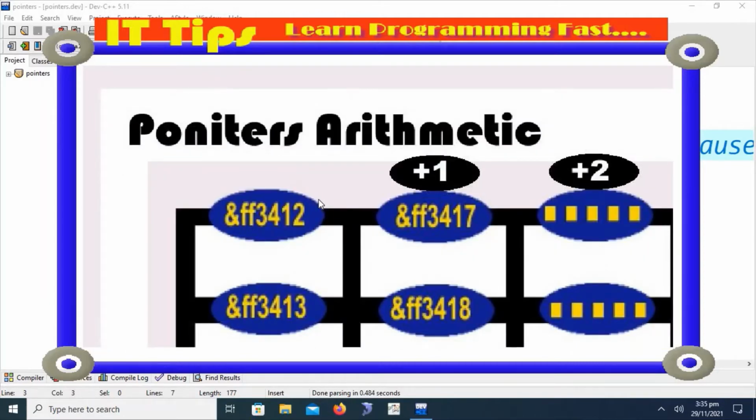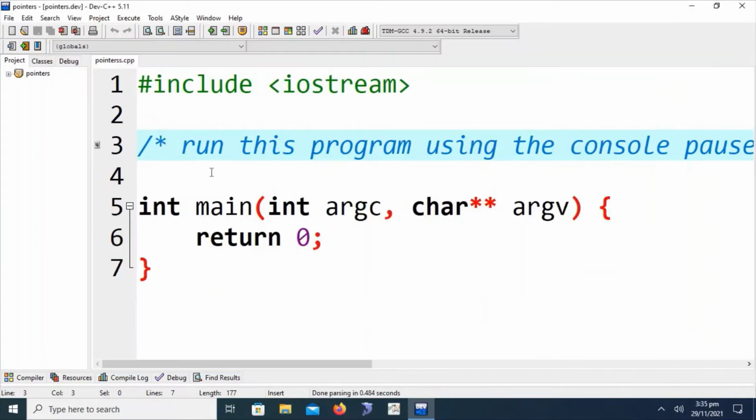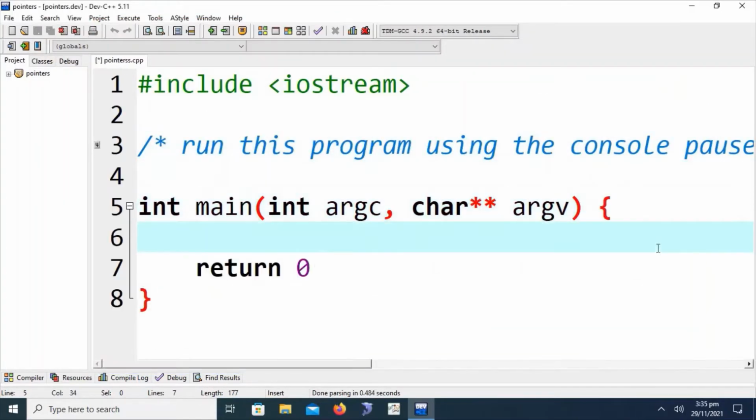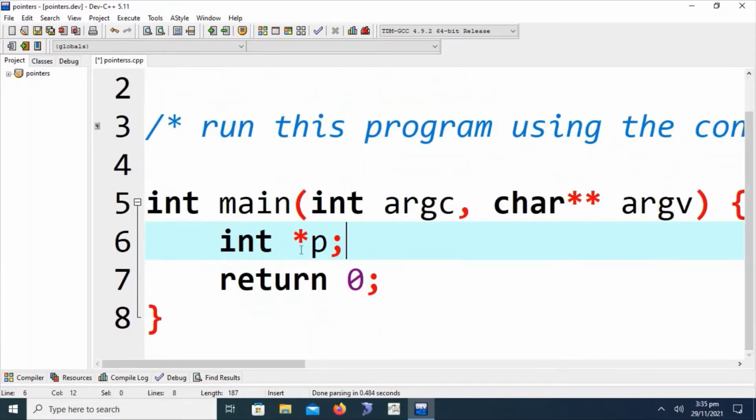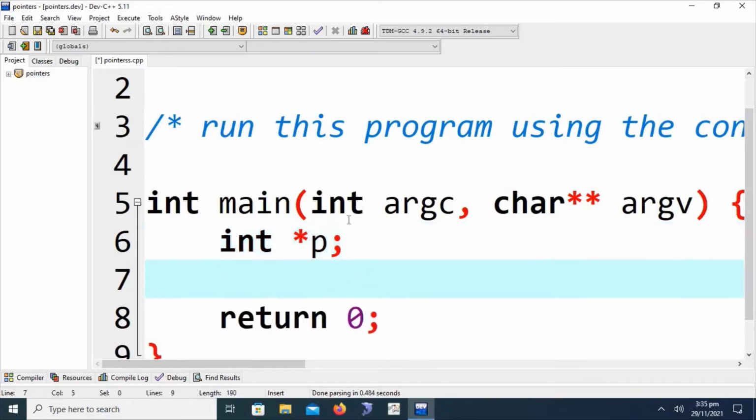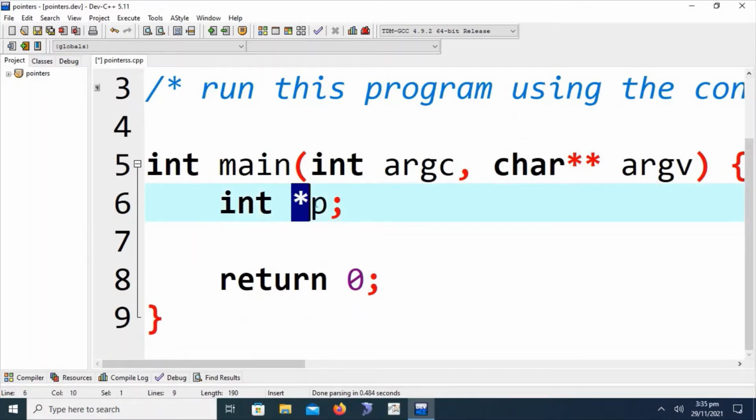After this we will discuss pointer arithmetic and types of pointers. At that point I will discuss with you what is meant by pointer declaration. We can declare a pointer in two different ways. The pointer indirection operator, the asterisk, is used for the declaration of the pointer. We can declare a pointer using the asterisk operator with the identifier of the variable.